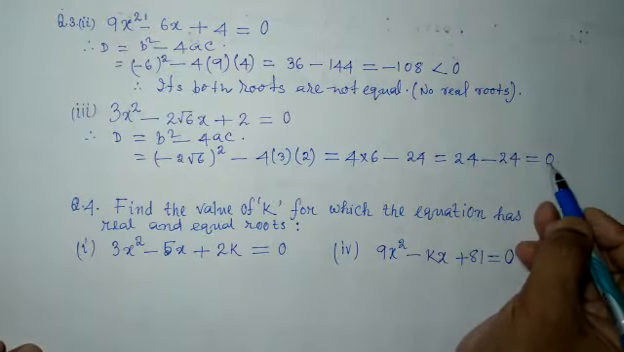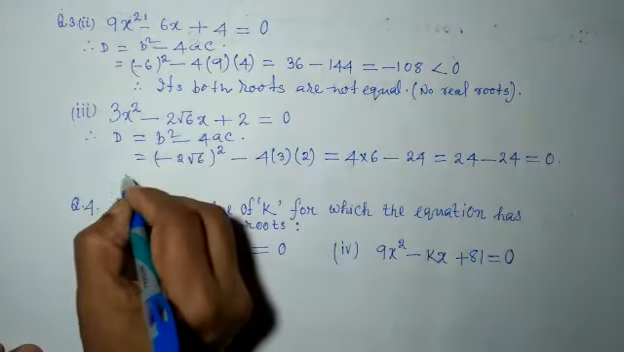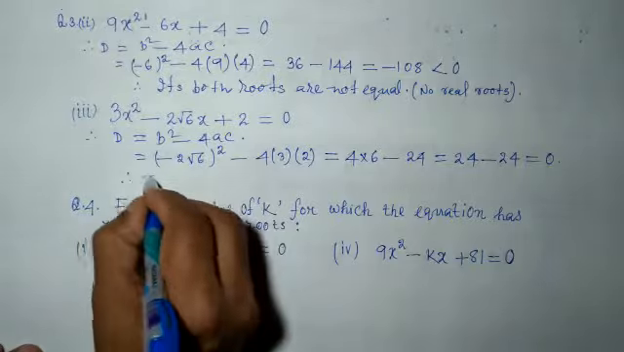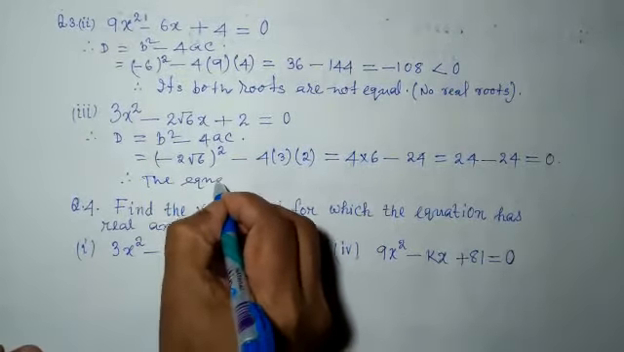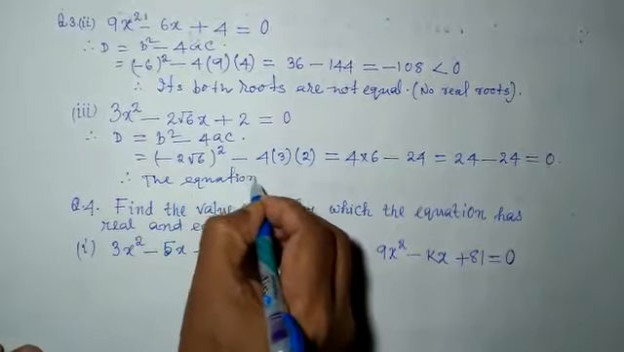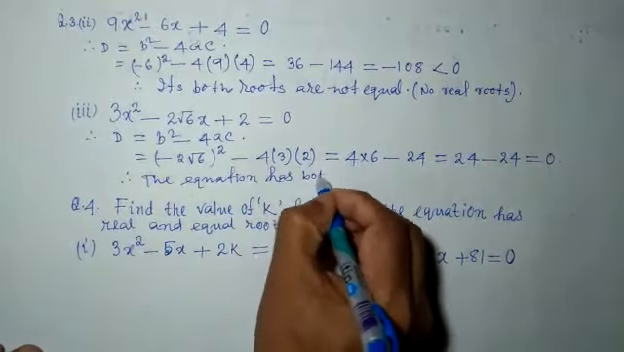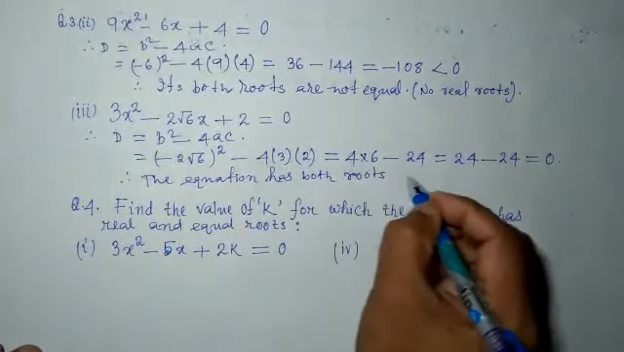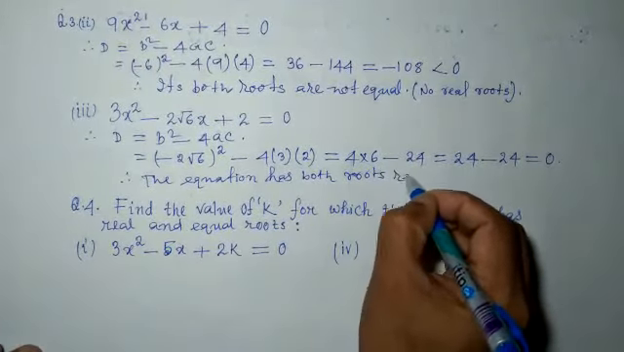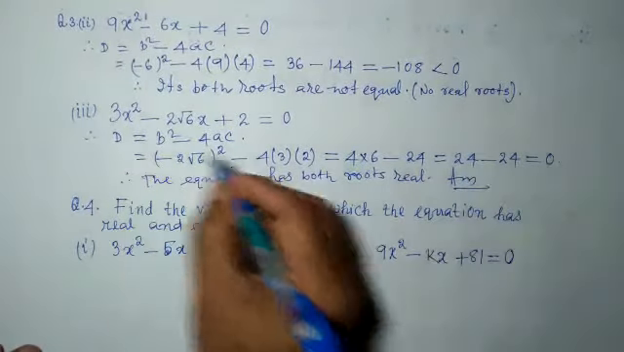So when discriminant equals 0, the equation has both roots real. So we can write, the equation has both roots real, because D equals 0.